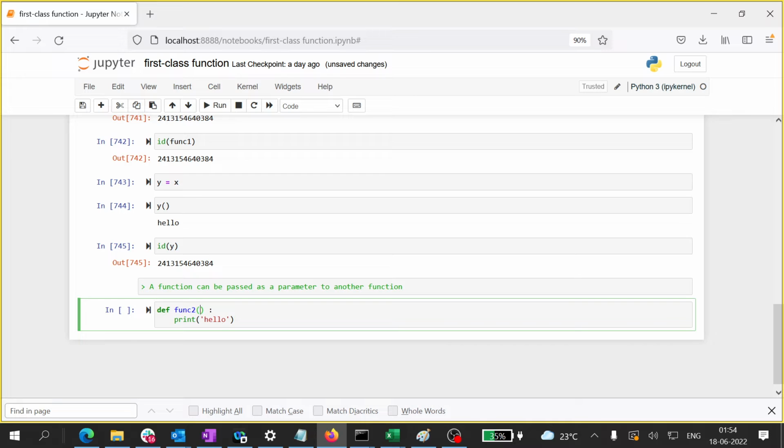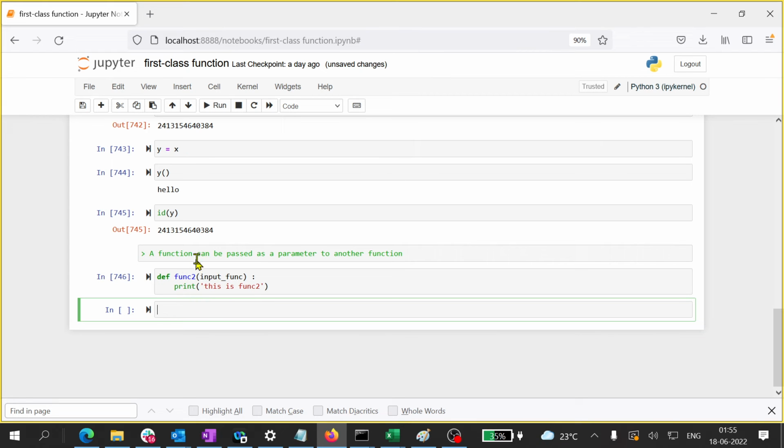My function number 2 accepts another function. So I can say input func, or whatever name you want to write. And here I will print, this is func2. That's all I'm printing. I'm not printing anything else. I don't want to complicate. Let this be very simple. I have to only prove this point.